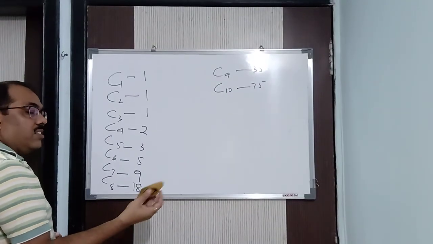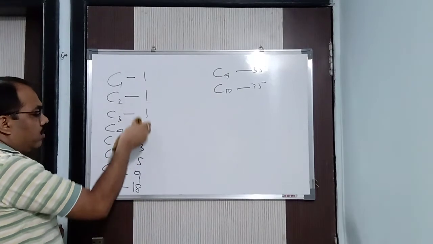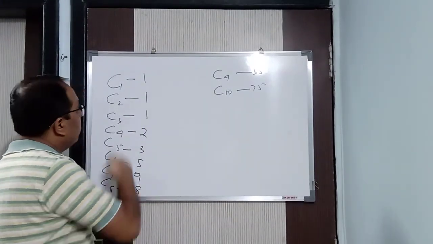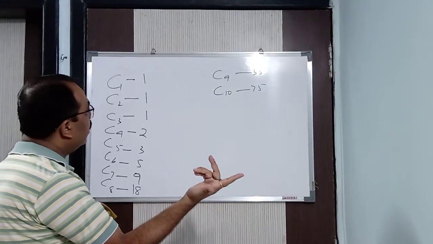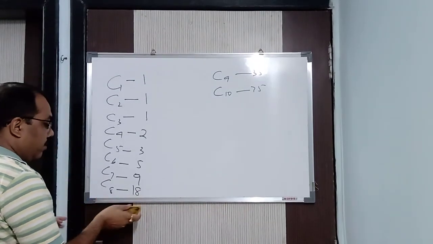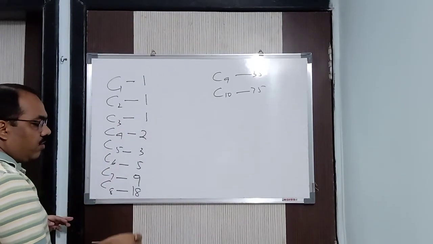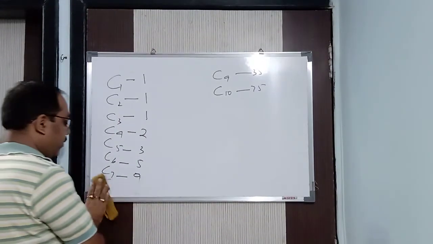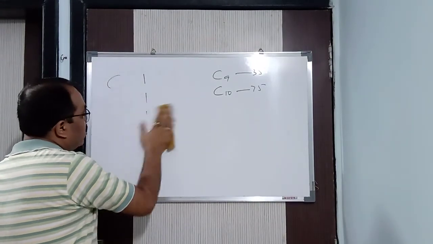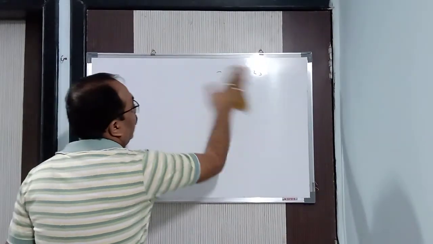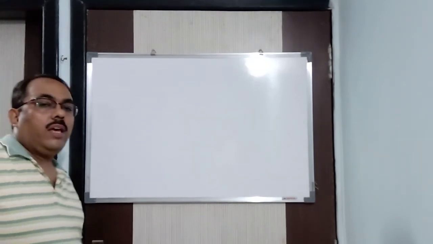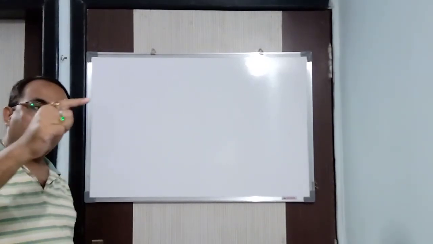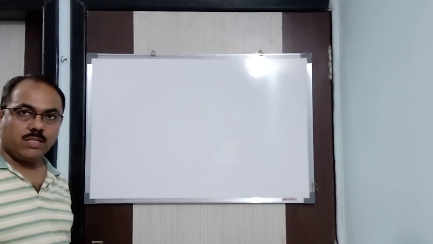You can remember this one just like your phone number. 1, 1, 1, 2, 3, 5, 9, 18, 35, 75, from 1 to 10. I remembered it in this way. Clear? These are the numbers of chain isomers in the case of alkanes: methane, ethane, propane, butane, pentane, hexane, heptane, octane, nonane and decane. In chain isomers, one will be your straight chain and the rest will be branched. Clear?